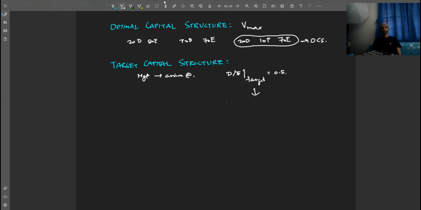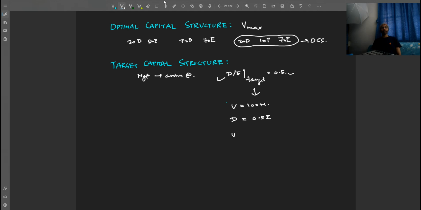This means if the value of the firm is, let's say, 100 million, then the value of debt would be how much, friends? Debt will be 0.5 into equity, because the DE ratio is 0.5. This is the target debt, right?